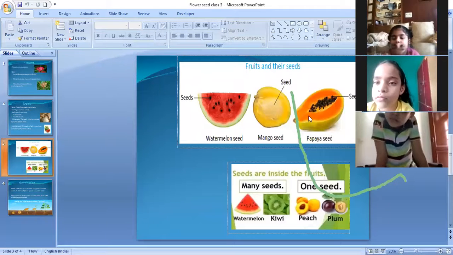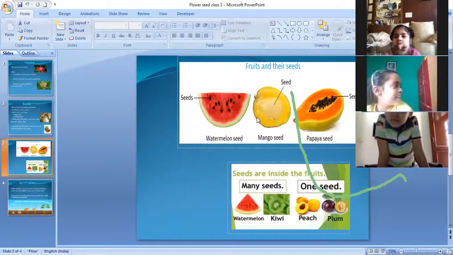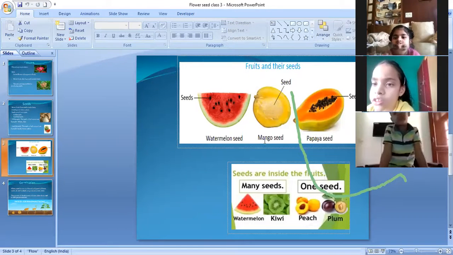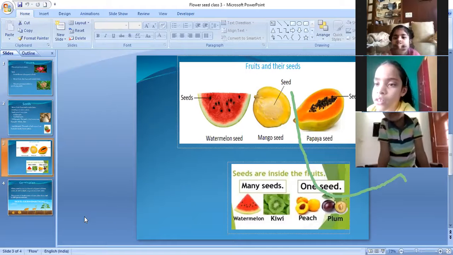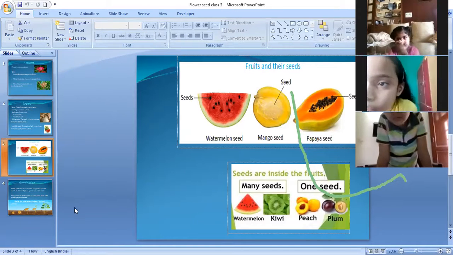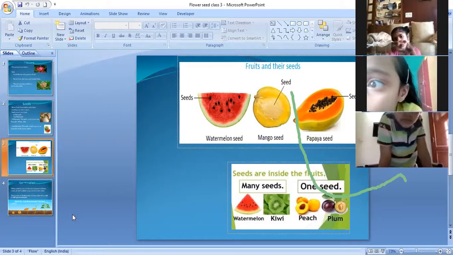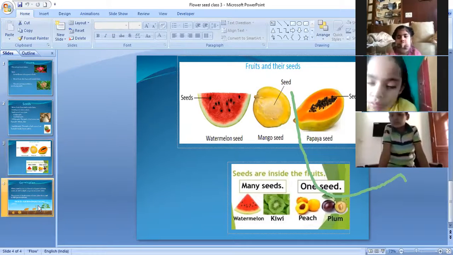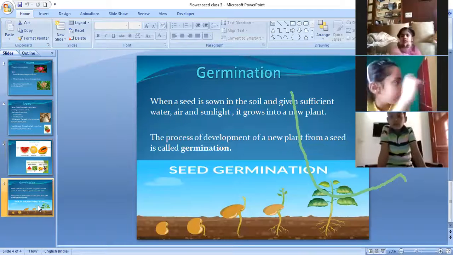But all these seeds are not fit for eating. They are called inedible seeds. But there are certain seeds which we can eat. I have shown you all those. Clear? Now, what is the function of these seeds? We see the next slide for this. Can you see the screen?